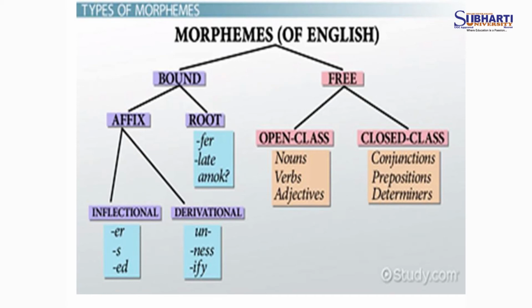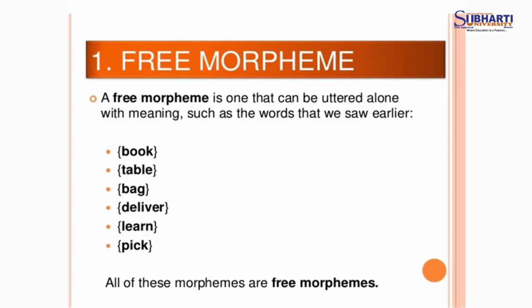Conjunctions, prepositions and determiners. Has eaten up all the milk. Up is the preposition in that sentence, and all is the determiner. I have told that cat has taken all the milk, which is the full example to explain the morpheme. Now, I am coming on to the types of morpheme.